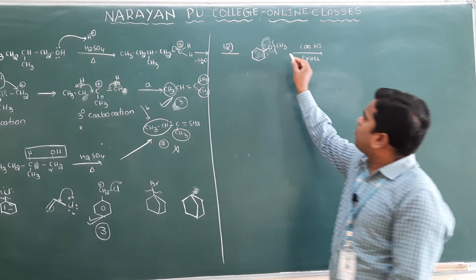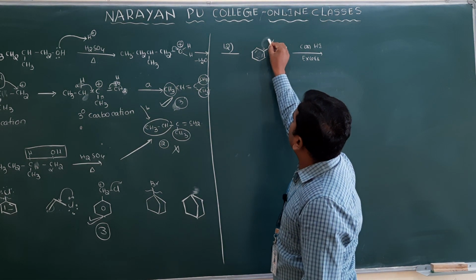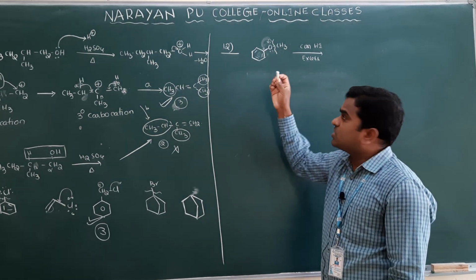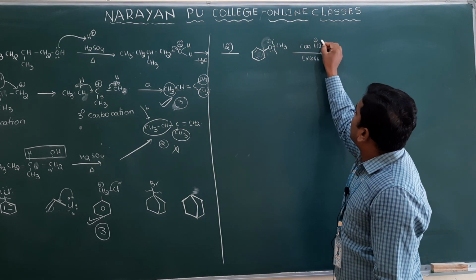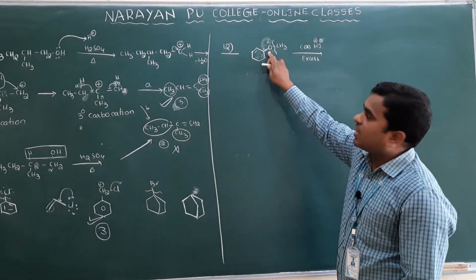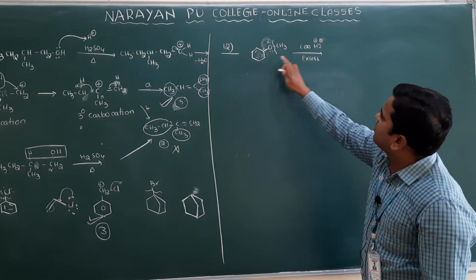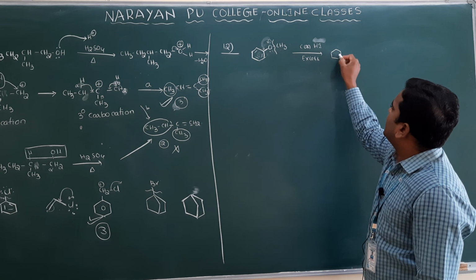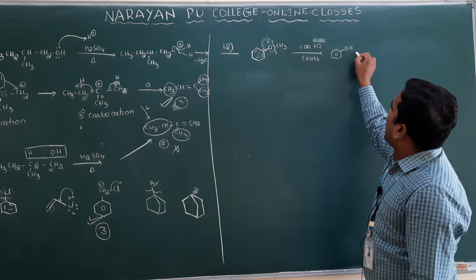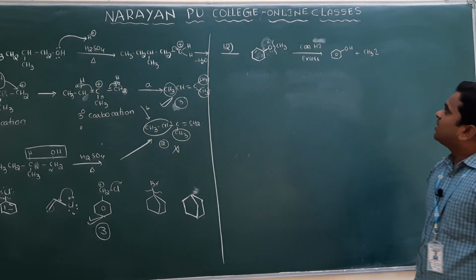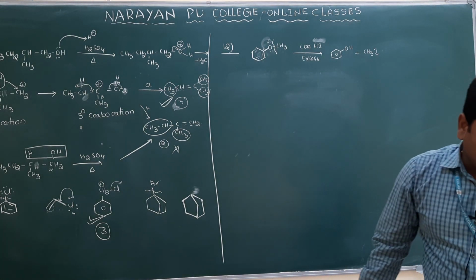Clear? When this bond breaks, oxygen is more electronegative than carbon. So oxygen gets the negative charge, carbon gets the positive charge. And here H plus and I minus. So positive will be attached to the negative, that is oxygen. It means hydrogen will always be attached to the oxygen, that you remember. So you will get phenol, and the other one is CH3I. Got the point here?